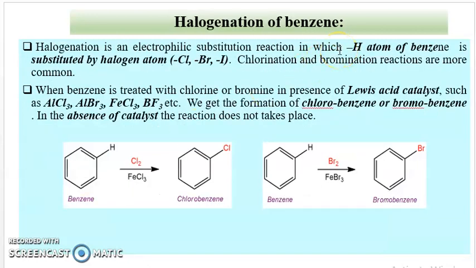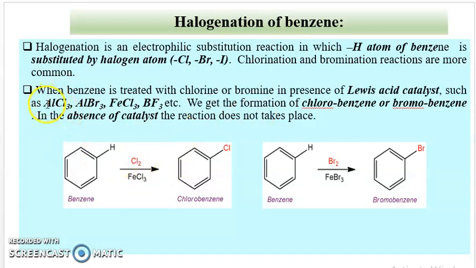Then halogenation, it is also an electrophilic substitution reaction in which the hydrogen atom of benzene is substituted by halogen atoms like chlorine, bromine or iodine. Chlorination and bromination reactions are more common. When benzene is treated with chlorine or bromine in the presence of a Lewis acid, which acts as a catalyst, the main role of this catalyst is to generate the electrophile.